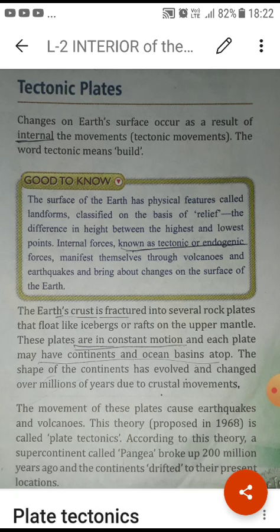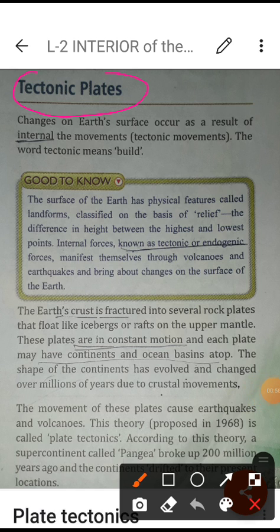Students, I hope whatever your teacher has explained to you, you have understood in a very nice way. So today we have another topic, that is the tectonic plates. In the next chapter, chapter number 3, you will study about the different activities occurring inside the earth but resulting on the surface of the earth. All of these things happen because of the different plates which decide the different kinds of activities, and these plates are known as the tectonic plates.